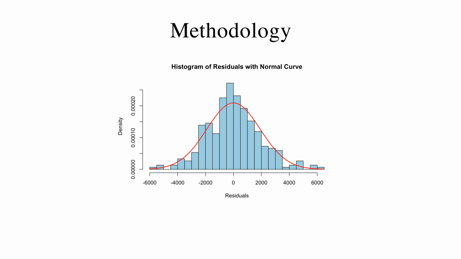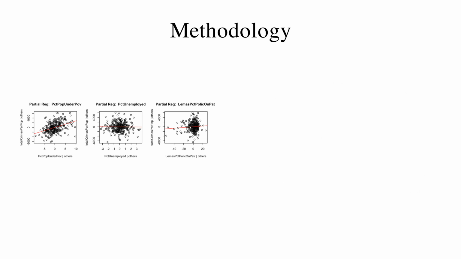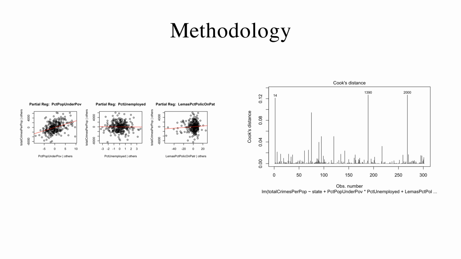For the normality assumption, we construct a histogram of residuals, and it looks like the normality assumption is not violated. Lastly, we check for outliers and influential points, and check if transformations are necessary. From the partial regression plots, it looks like transformations are not needed.